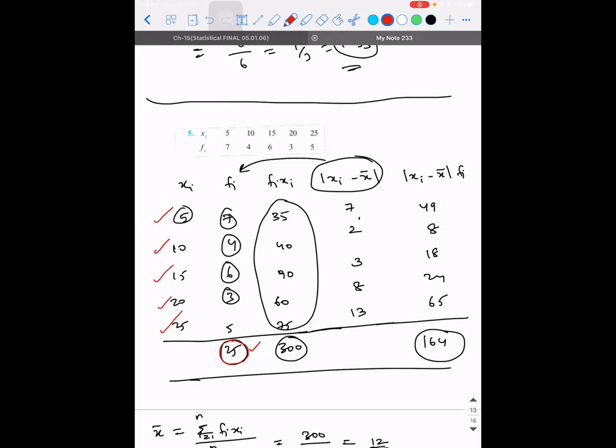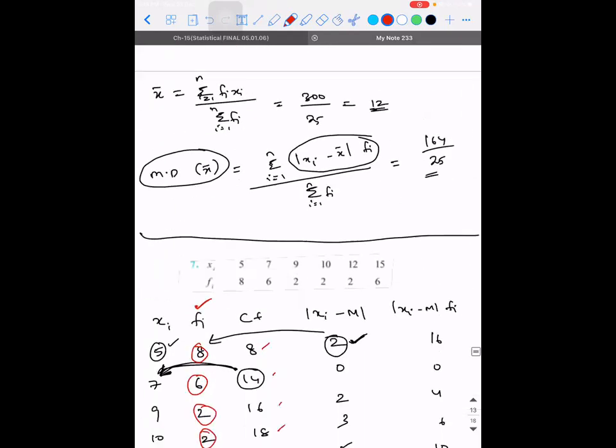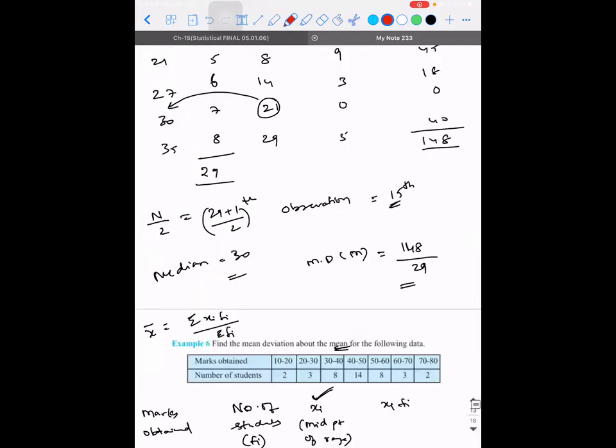This is for which distribution? What kind of distribution is this? This is for a discrete frequency distribution. Okay. Next, we saw the continuous frequency distribution.